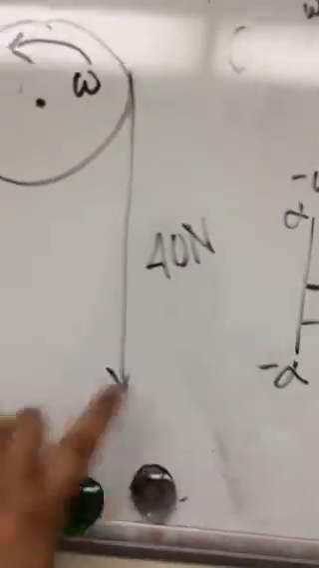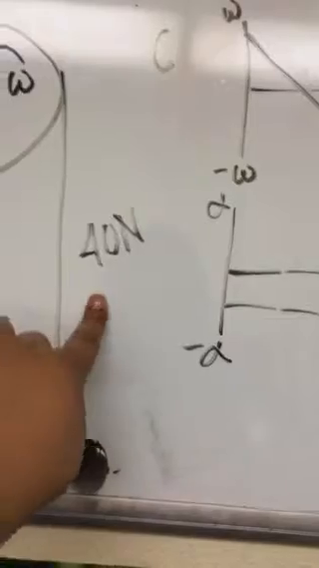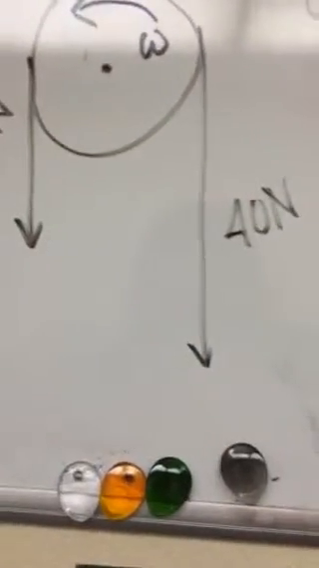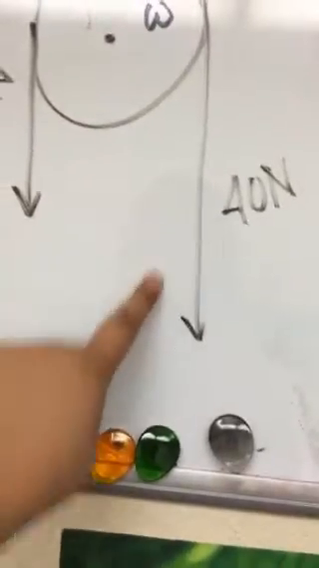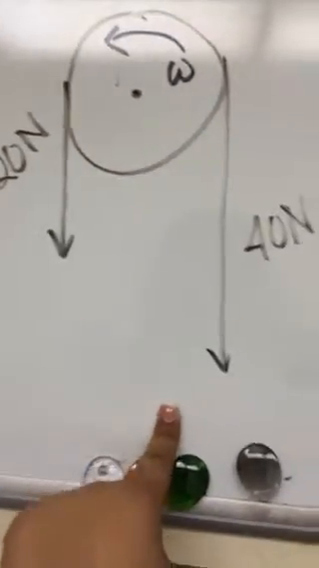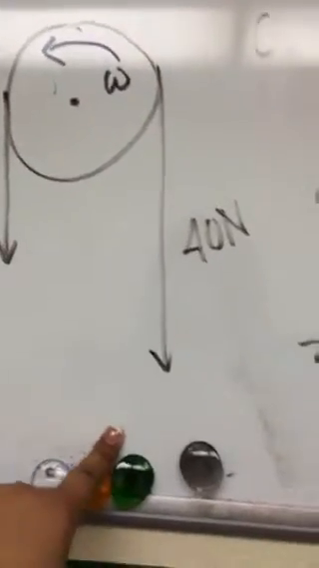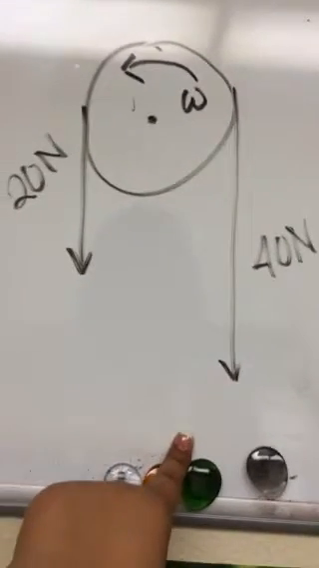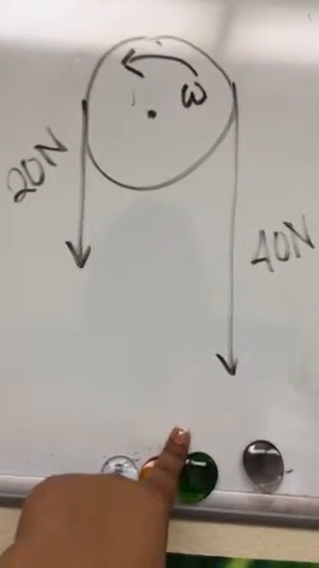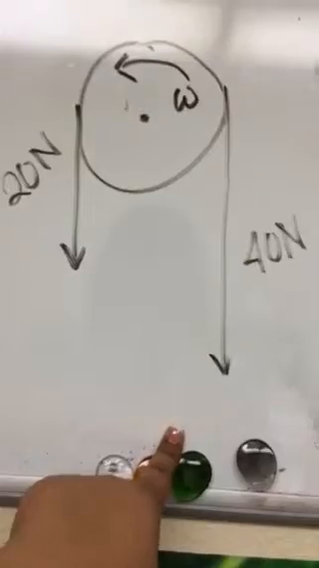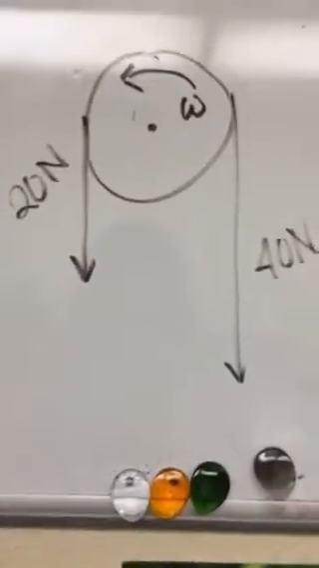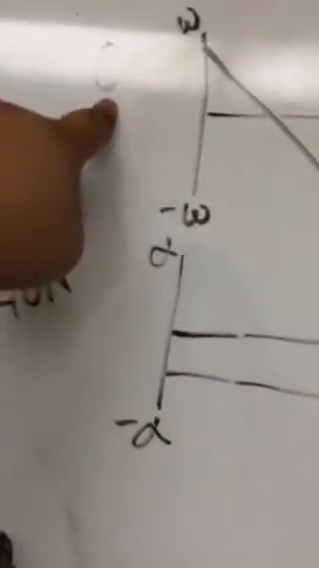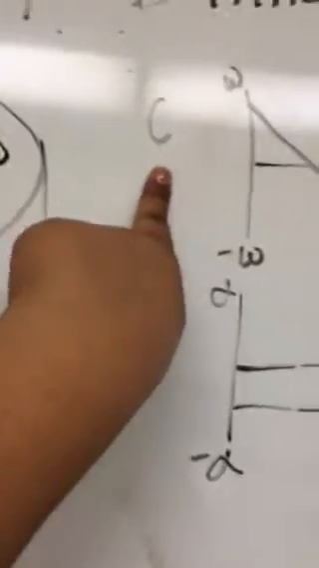torque pulling it this way of 40 newtons. So if you add that up, there's a net torque pulling this way of 20 newtons. I just didn't write that. Okay, so the question was asking for a graph of the angular velocity, and so it was actually C, and